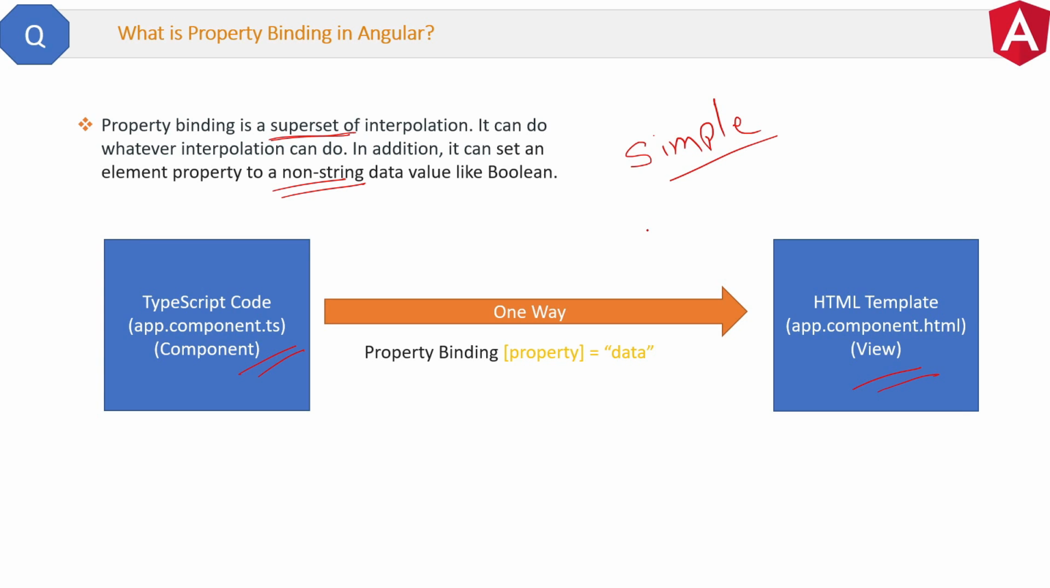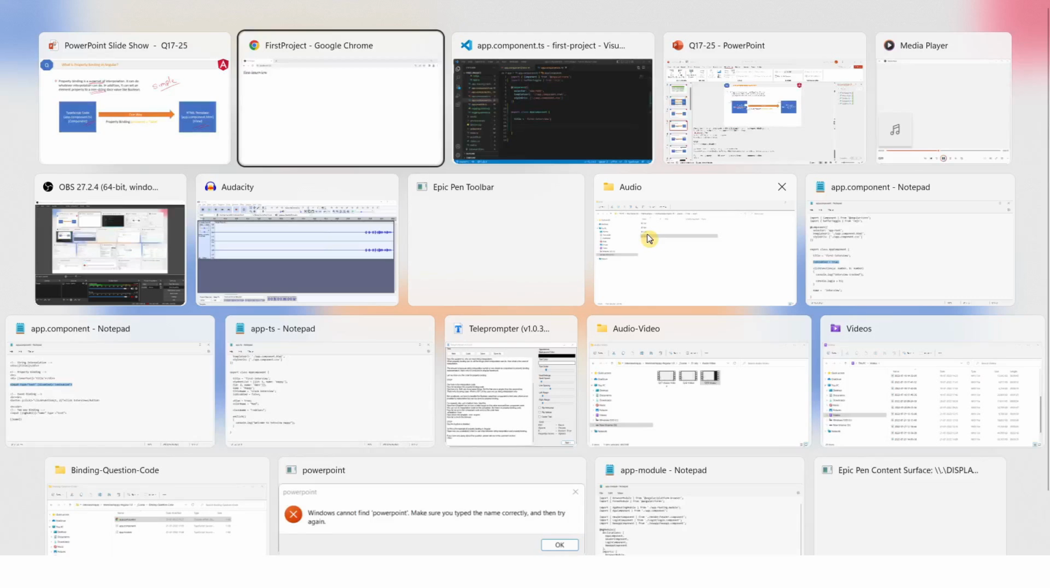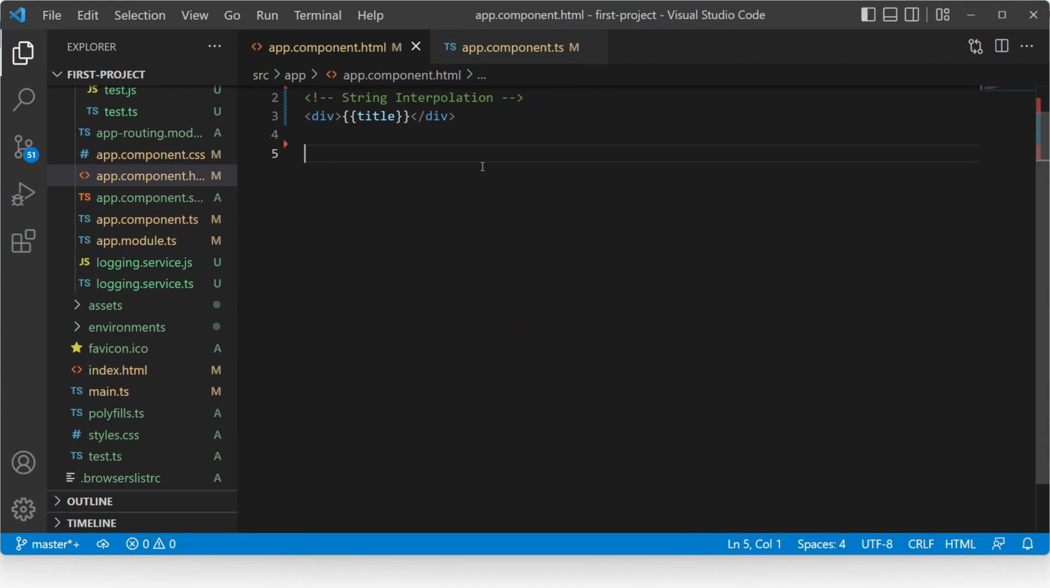Let me show you the code of property binding now. See, here is the string interpolation code. Now let me place the property binding code here. Here it is. Both are doing the same things. But the first one seems simpler than the second line, right? That is why for string case, which is the majority, or I can say 80% of the cases are string cases only. So that's why we use string interpolation in case of string data binding.